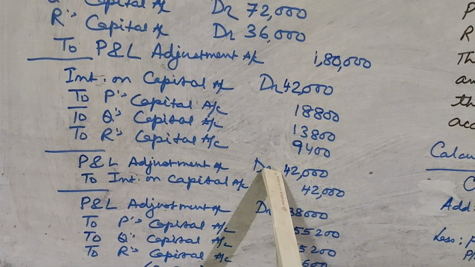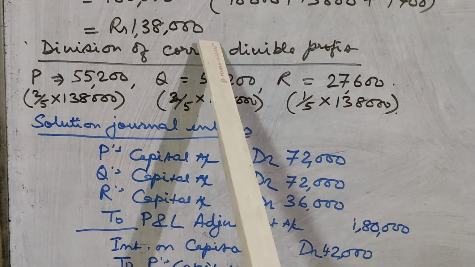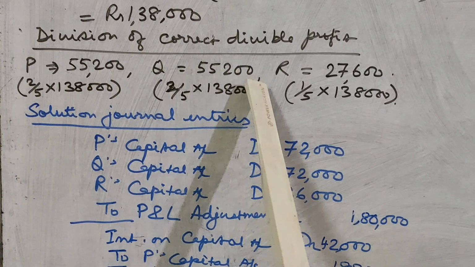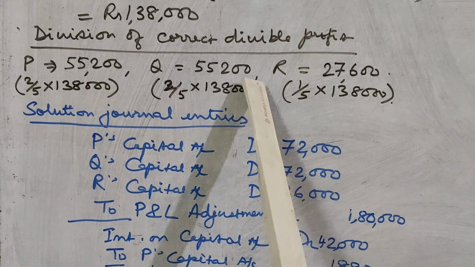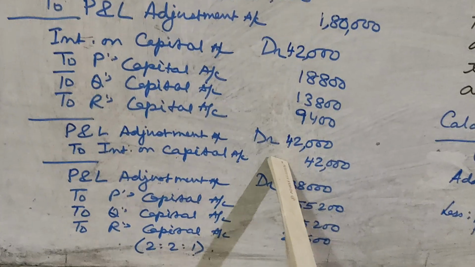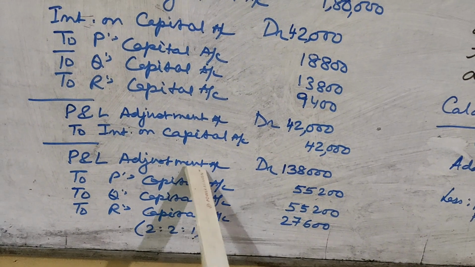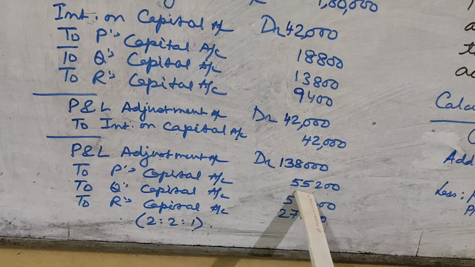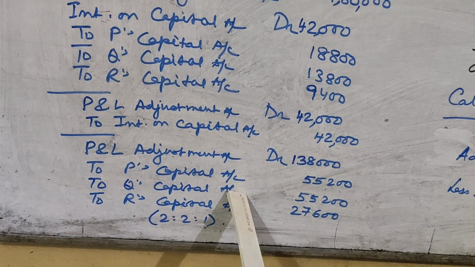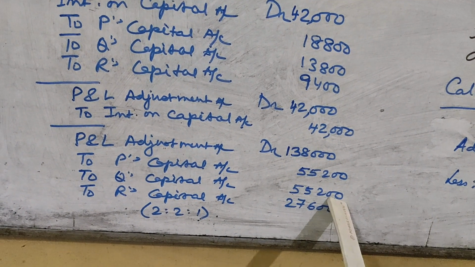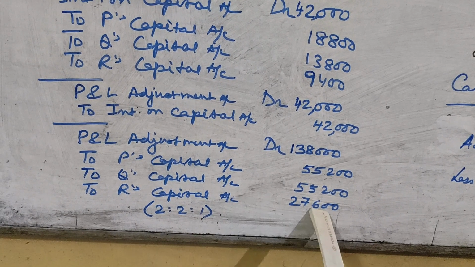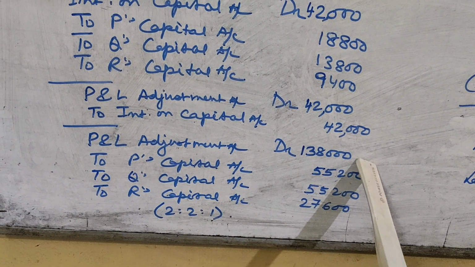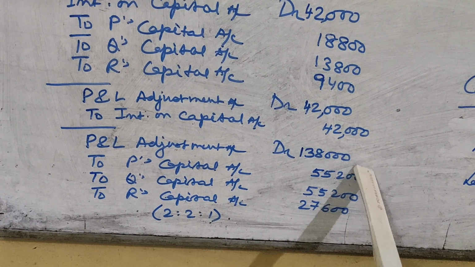Then what was our correct divisible profit? Our correct divisible profit was 1,38,000. This we are going to distribute between P, Q and R in the profit sharing ratio, that is 2:2:1. So that entry will be profit and loss adjustment account debit 1,38,000 to P's capital account 55,200, to Q's capital account 55,200, to R's capital account 27,600. So we are dividing the actual or correct divisible profit between P, Q and R in their profit sharing